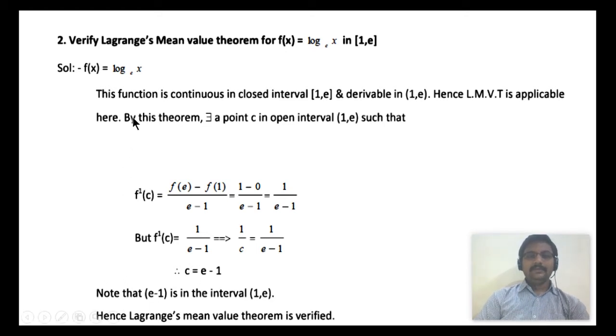So once again, the given function is continuous in the closed interval [1, e] and derivable in the open interval (1, e). By Lagrange's mean value theorem, there exists a point, say c, in the open interval (1, e) such that f'(c) is (f(e) − f(1))/(e − 1). The value is 1/(e − 1). But f'(x) is 1/x, so f'(c) is 1/c. Equating these two, the c value is e − 1. Clearly, the c value lies in the open interval (1, e). Hence Lagrange's mean value theorem is clearly verified.